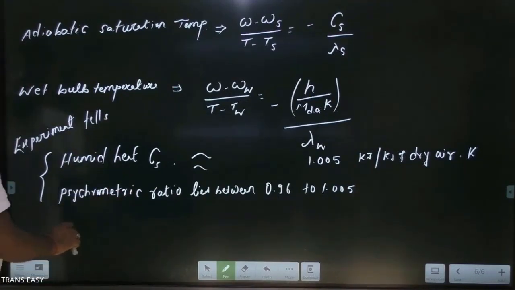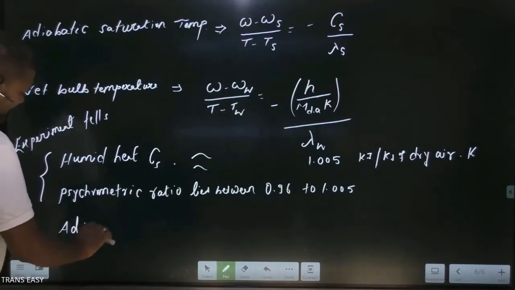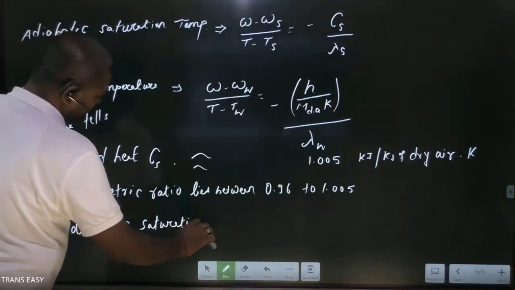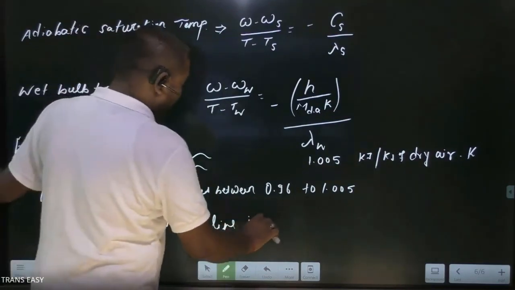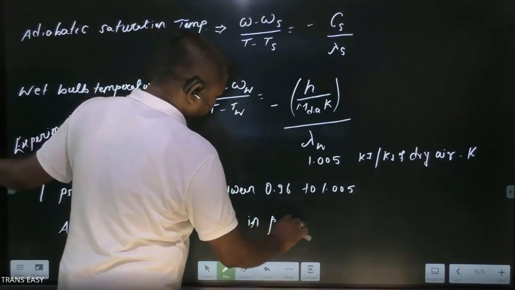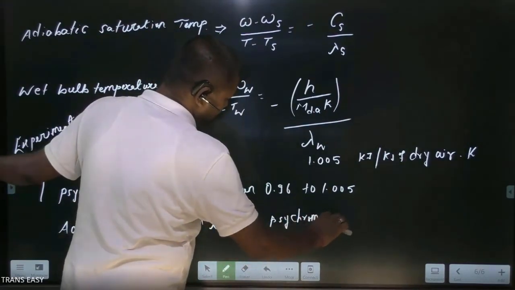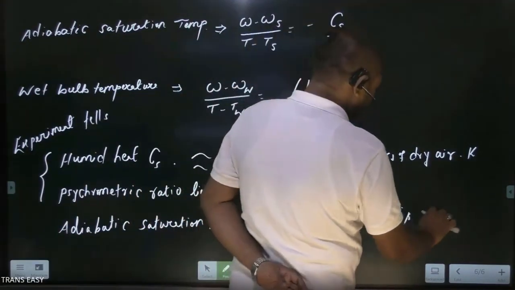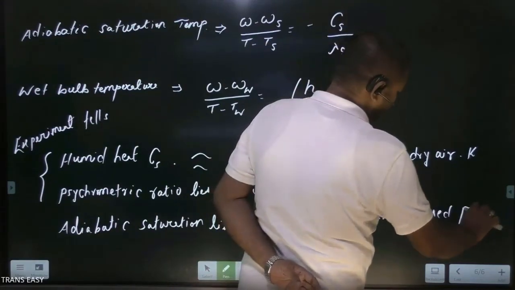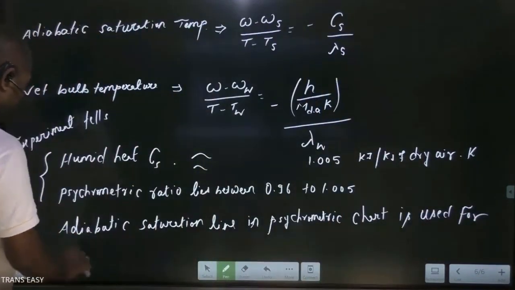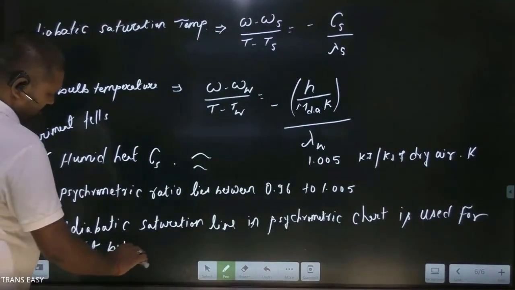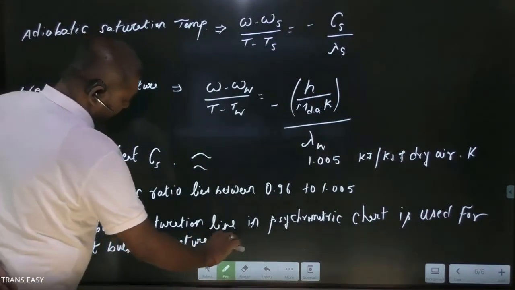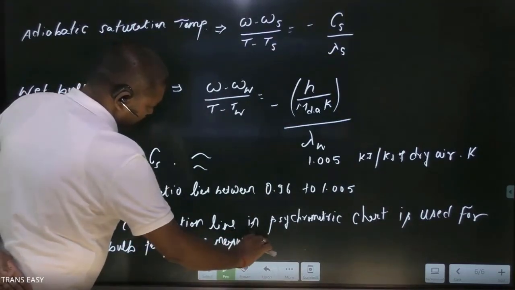So friends, the adiabatic saturation line in the psychrometric chart is used for wet bulb temperature measurement.